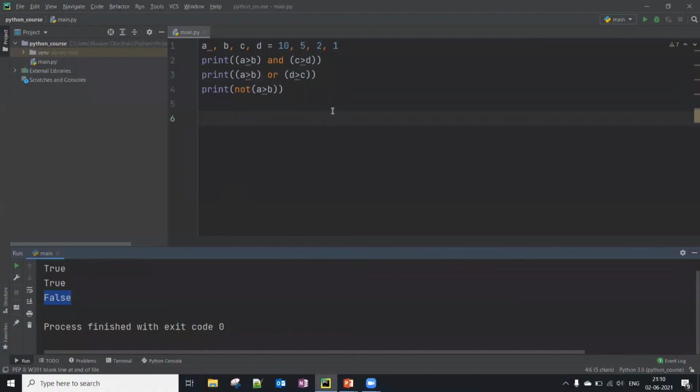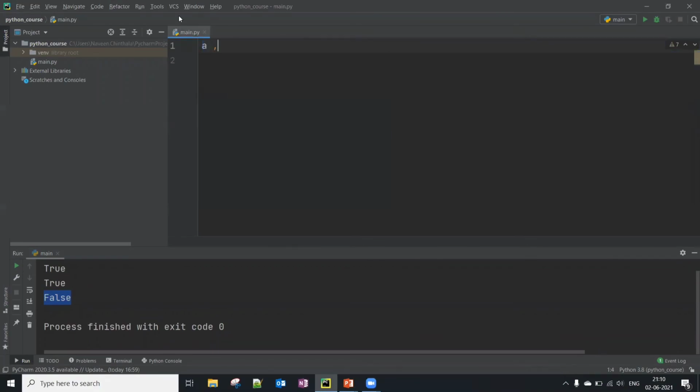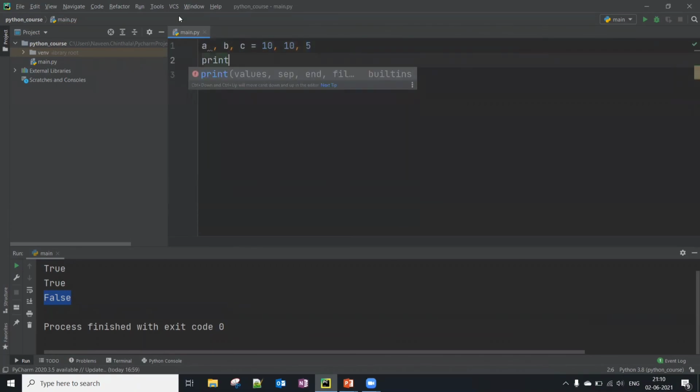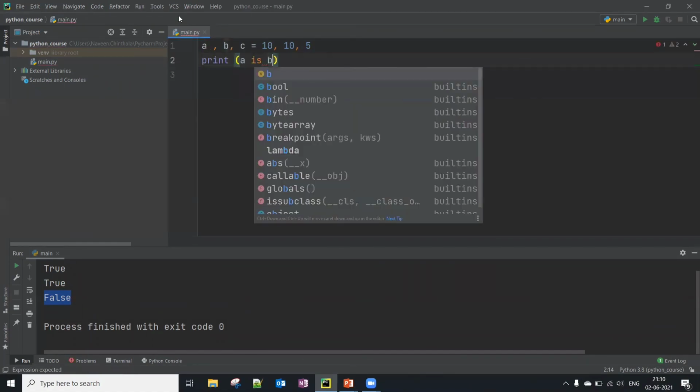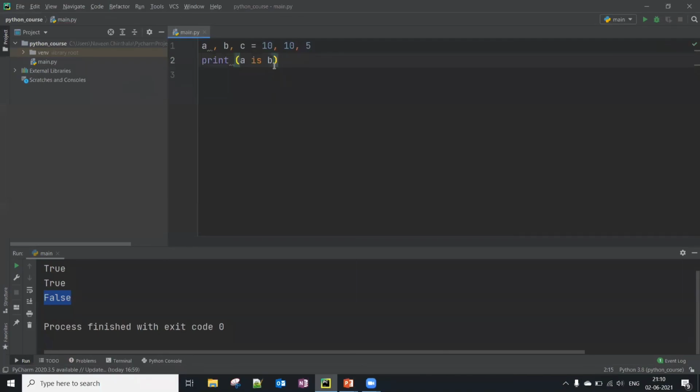Let me show you this simple example again. Let me define three variables: a, b, c equals 10, 10, 5, and print a is b. Is a equal to b here? 10 and 10?